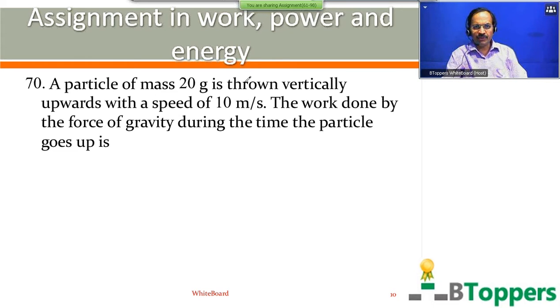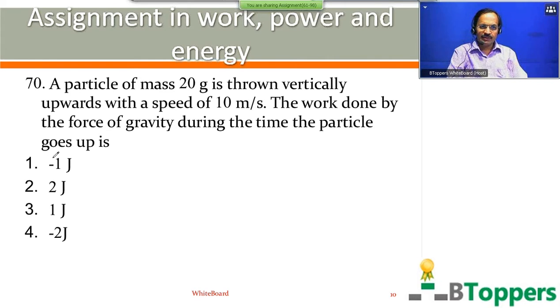A particle of mass 20 gram is thrown vertically upwards with a speed of 10 meter per second. The work done by the force of gravity during the time the particle goes up is. Come on, try to answer the question.